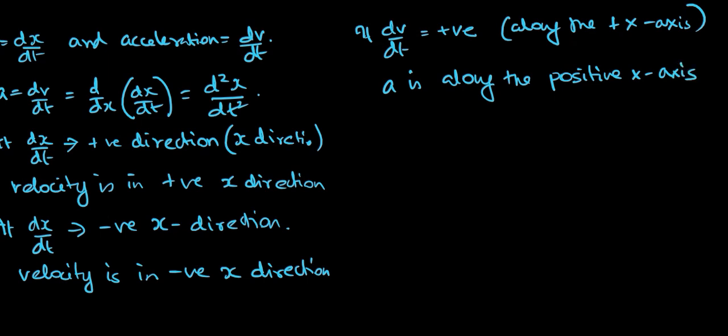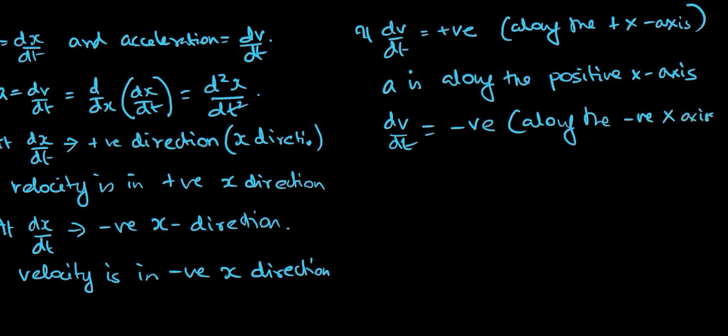Right? In the same way, if dv by dt, which is acceleration, is along the negative x-axis, then acceleration is along the negative x-axis. So we will have the acceleration along the negative x-axis.